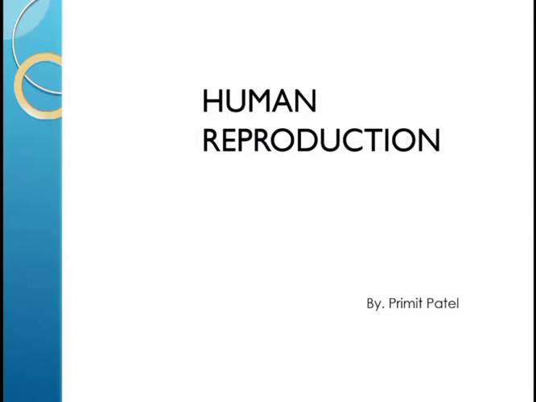Good afternoon, children. Today we will start with the new chapter, that is chapter number 3, Human Reproduction. Humans are sexually reproducing viviparous organisms. Viviparous organisms means they give birth to young ones. They are also unisexual, that is, male and female sexes are separate. And each sex has reproductive organs called gonads, reproductive ducts, and accessory structures.